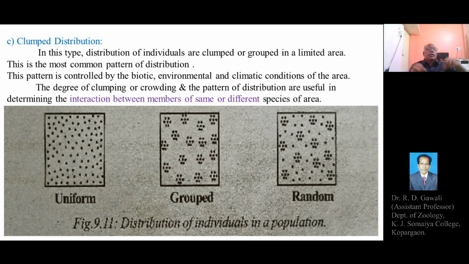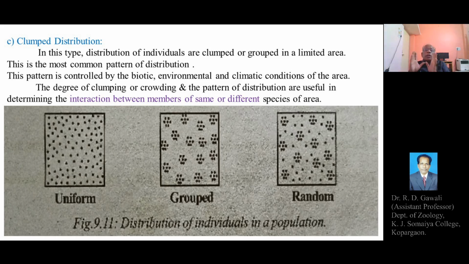This means there are groups, and the pattern is controlled by the biotic, environmental and climatic conditions of the area. It may be in the form of food organisms, availability of food or water resources, or the temperature or weather conditions. So whatever environmental factors or parameters are present in the particular area to which a certain species or population is adapted.